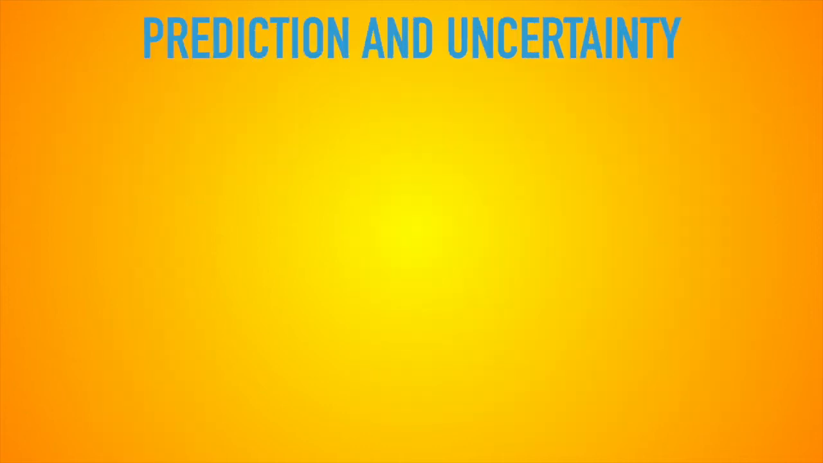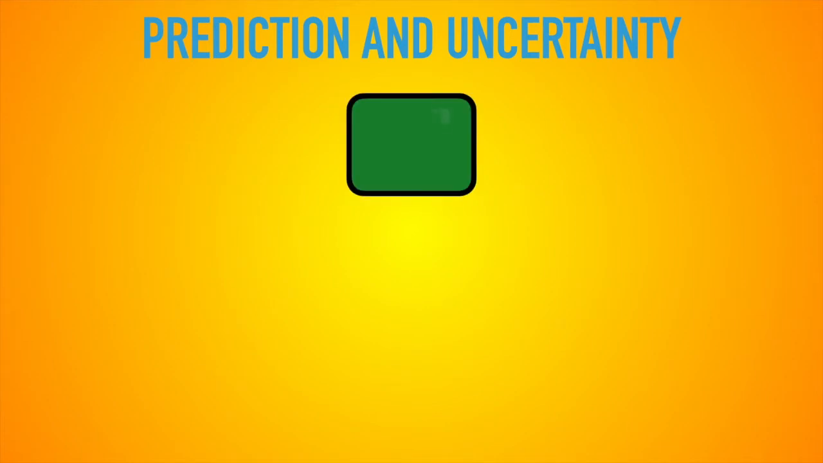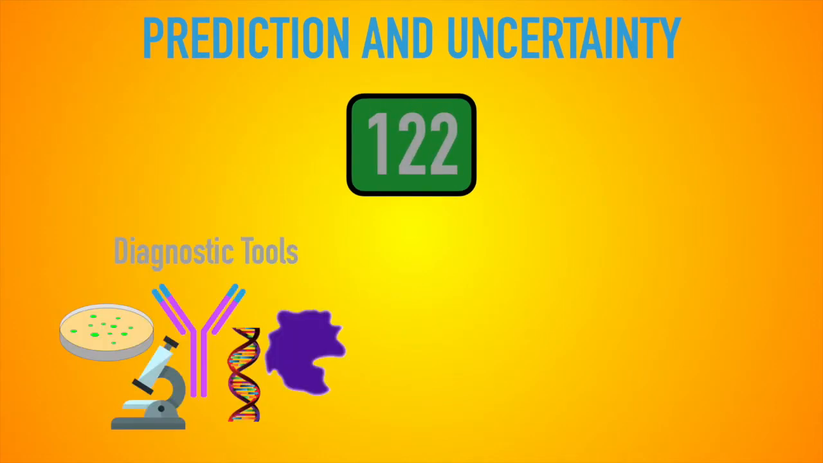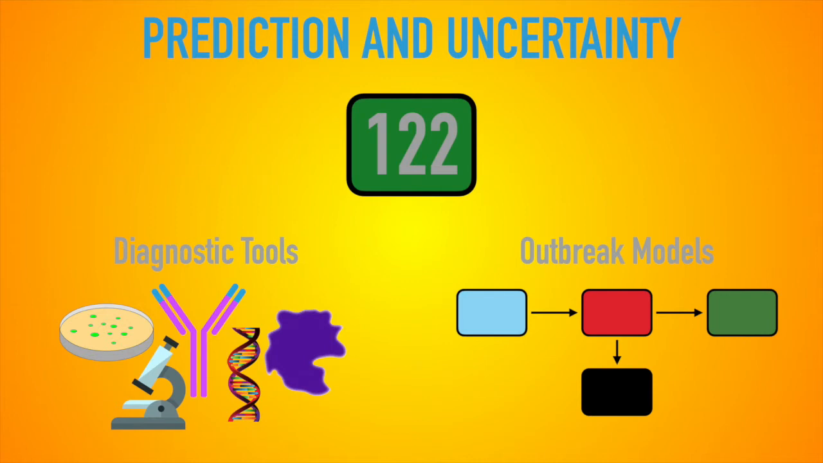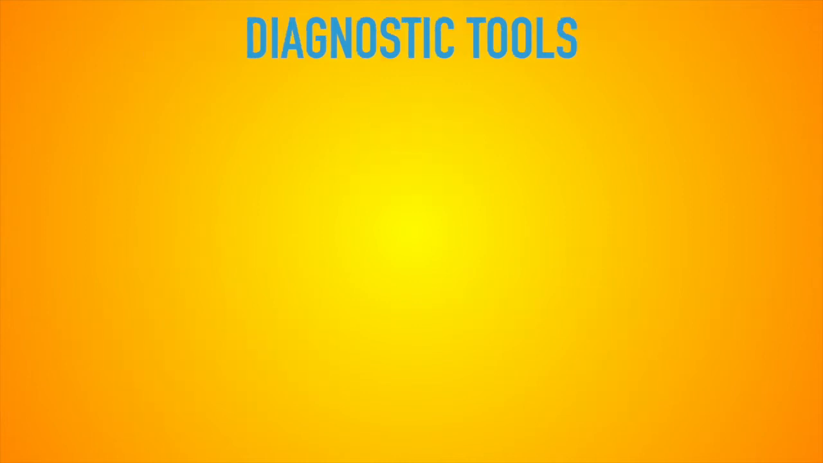How do prediction and uncertainty fit in? Usually, when you think of Ebola, you just think about the number of people who are infected or die. But that's just counting. If we look at diagnostic tools and outbreak modeling, we can see how important predictions and uncertainty are in combating these diseases. There are 4 main categories of diagnostic tools for Ebola virus.